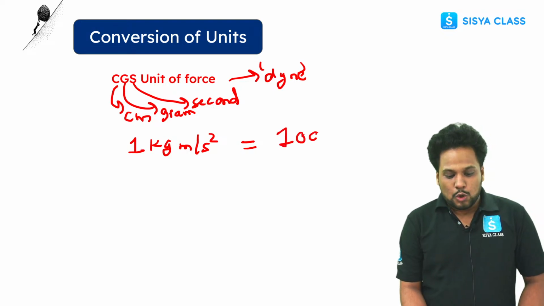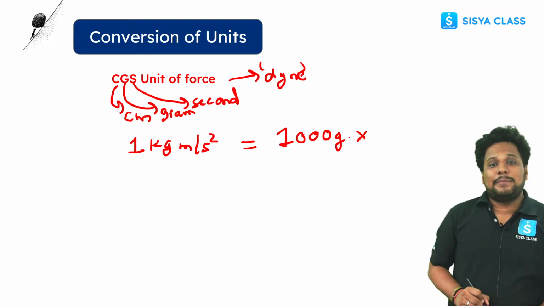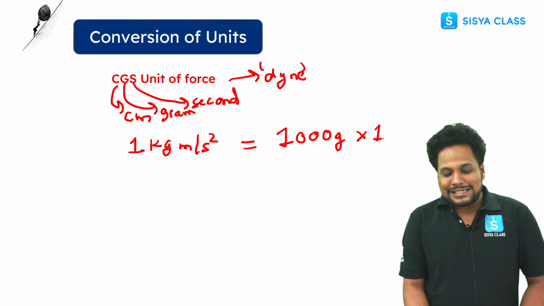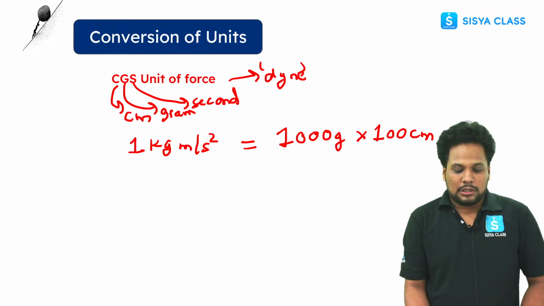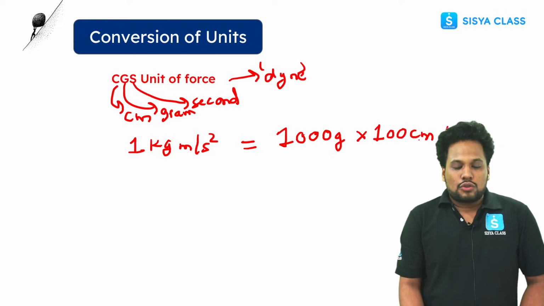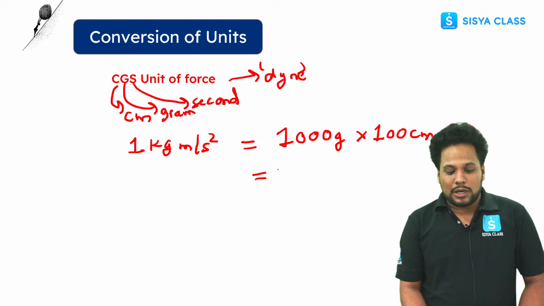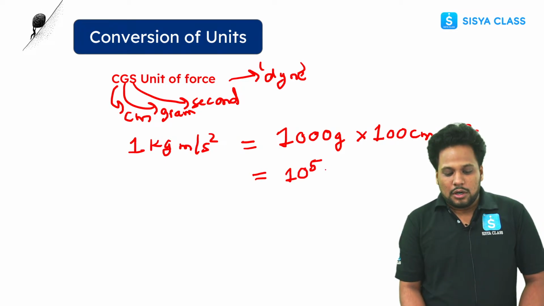1 kg is equal to 1000 grams, right? Then 1 meter is equal to how many centimeters? 1 meter is equal to 100 centimeters, and seconds is the same only, right? So if I multiply 1000 into 100, what is it? 1 lakh, or we can write it as 10 to the power 5 gram centimeter per second square.